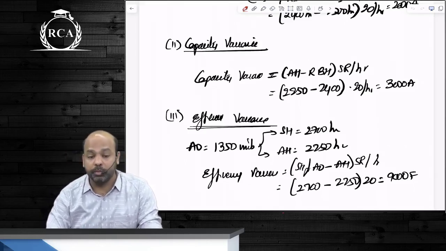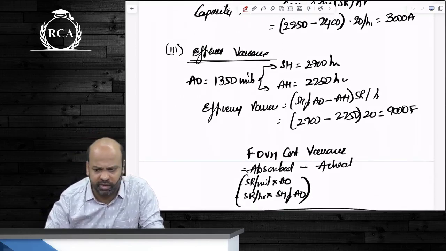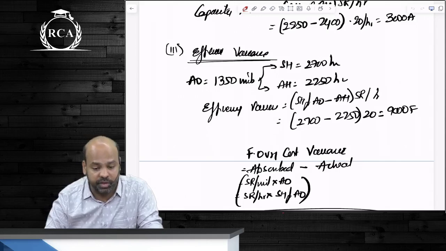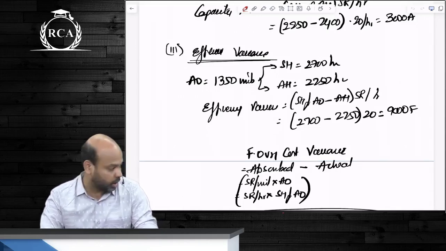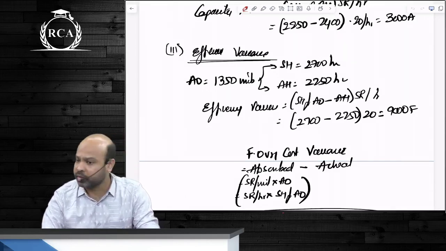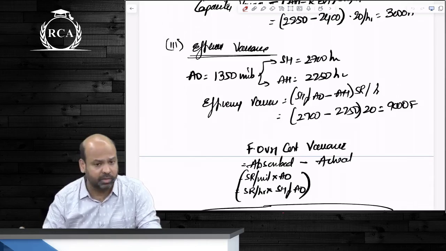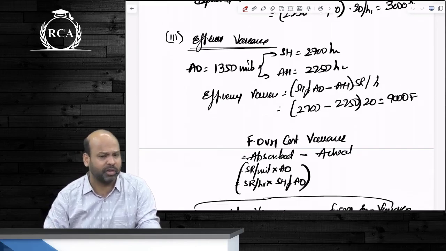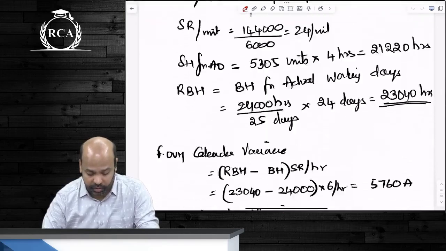Finally, beta, in order to compute efficiency variance, you will compare standard hours for actual output with actual hours. That's the same everywhere. That will give us efficiency variance. You add efficiency, calendar and capacity as such, beta, you will end up getting your volume variance. Is it understood? Yes or no, guys? This is one variance as such, beta, meaning a category which you have to revise properly. It is very simple, but still it requires a little revision because it differs from the other variances.